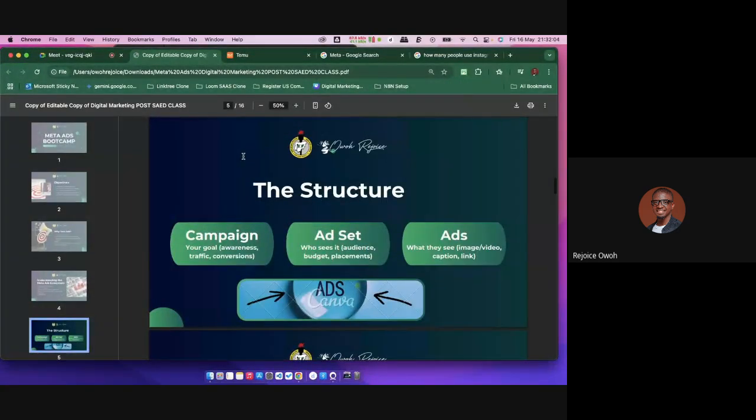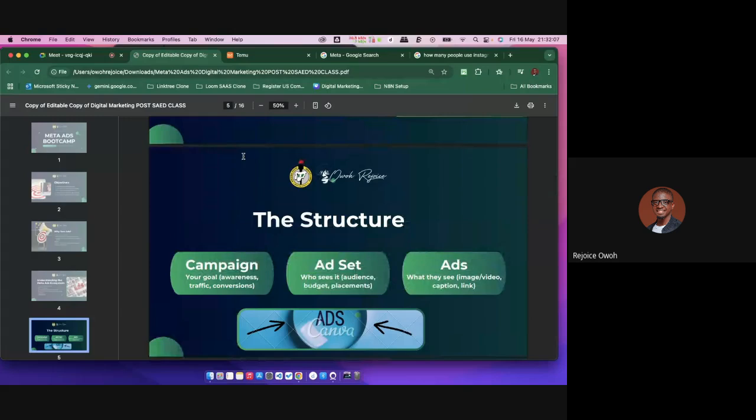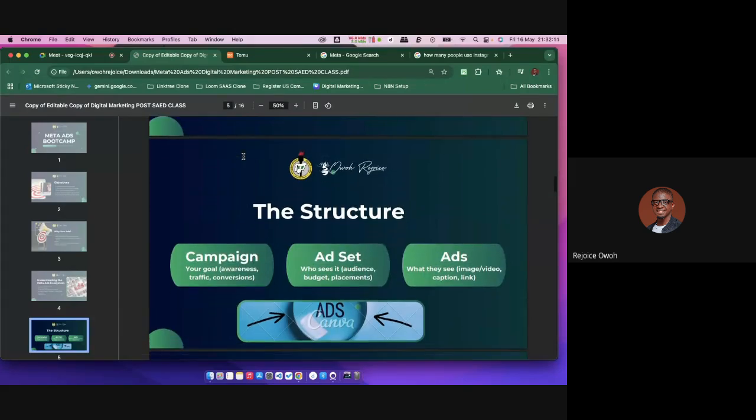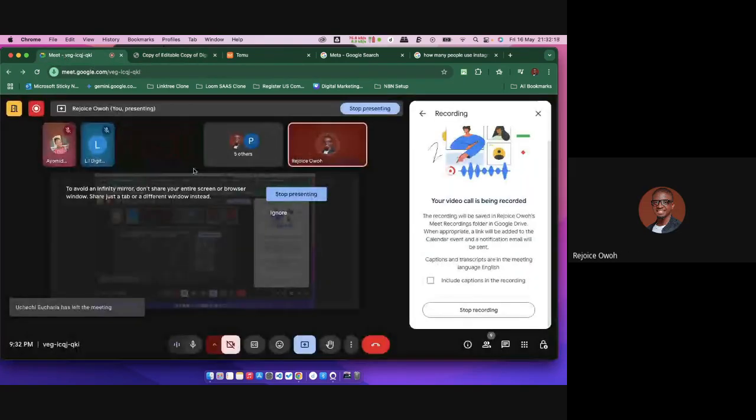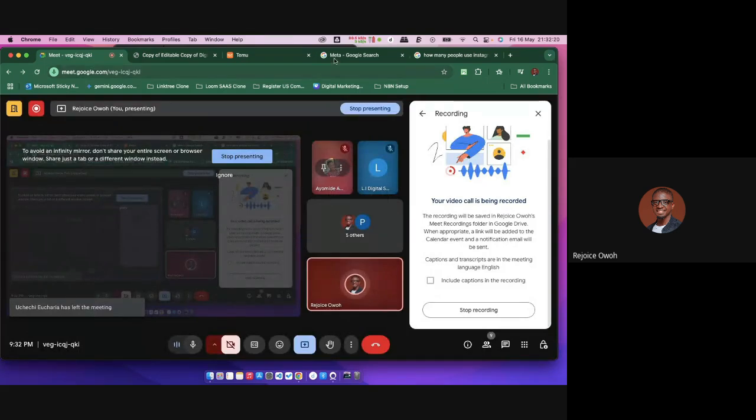Now, what is the structure of Meta ads? How do they work? Are we good? Are we together? Do you guys understand with me thus far? Yes, sir. Hello? All right, let me just be sure of that. Okay, let's just continue.